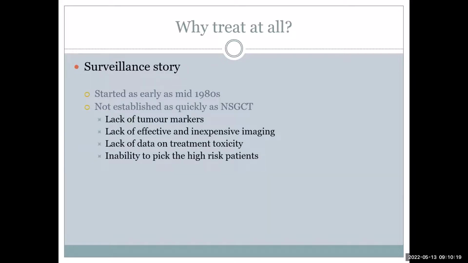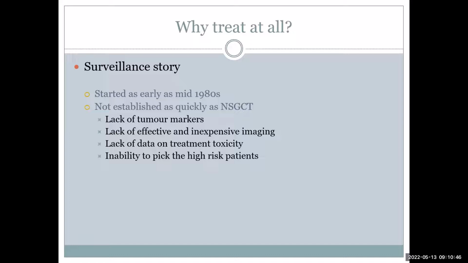Now, the third option is surveillance. We have discussed the radiotherapy, we have discussed the carboplatin. Is there any role of surveillance? Definitely. The only problem, compared to the NSGCT, where there is a marker in the majority of cases, is that we cannot rely on LDH for surveillance. So that is one of the difficult points for keeping the patient on surveillance in seminoma. There is a lack of tumor marker.